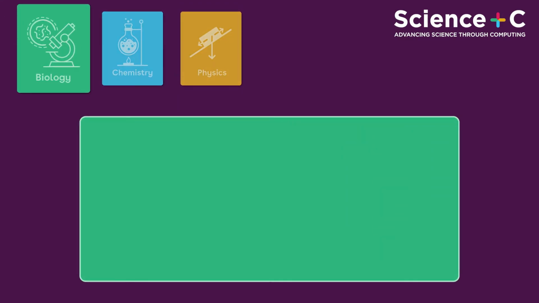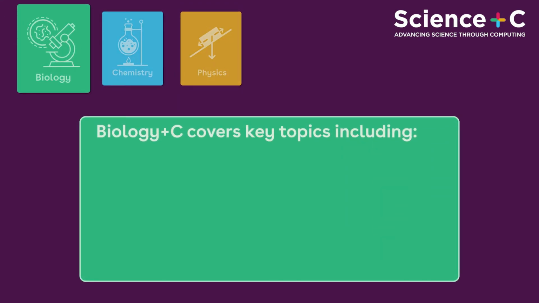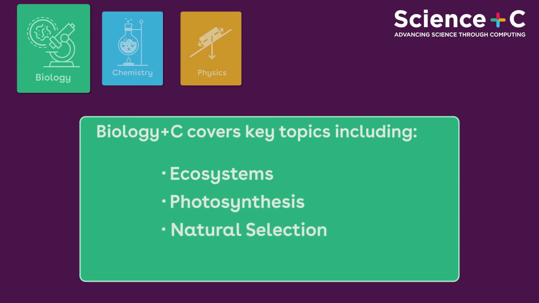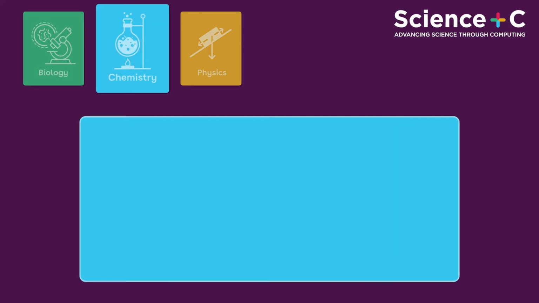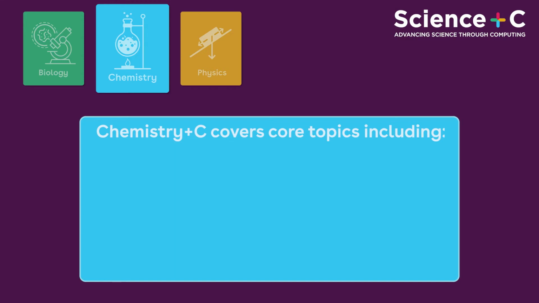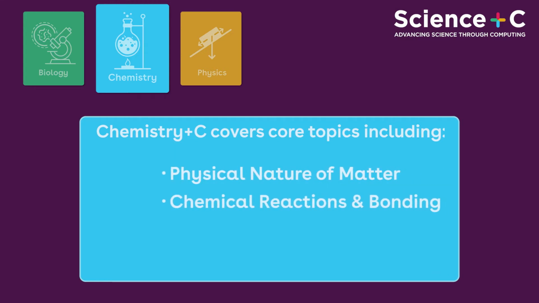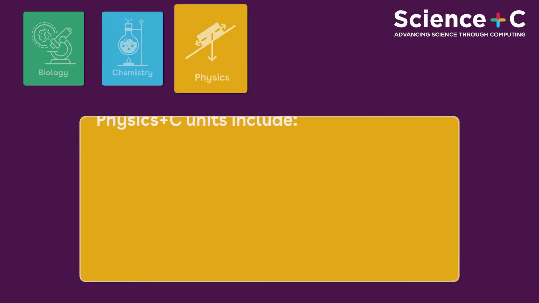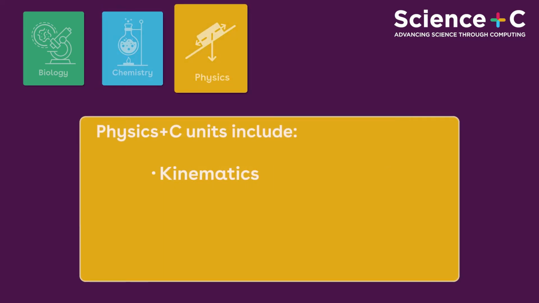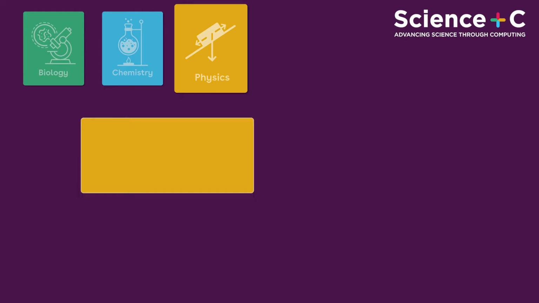The Biology Plus C curriculum units cover key topics including ecosystems, photosynthesis, and natural selection. The Chemistry Plus C units focus on core topics including physical nature of matter, chemical reactions and bonding, and reaction rates. The Physics Plus C units include kinematics, cart on a ramp, and simple harmonic motion.